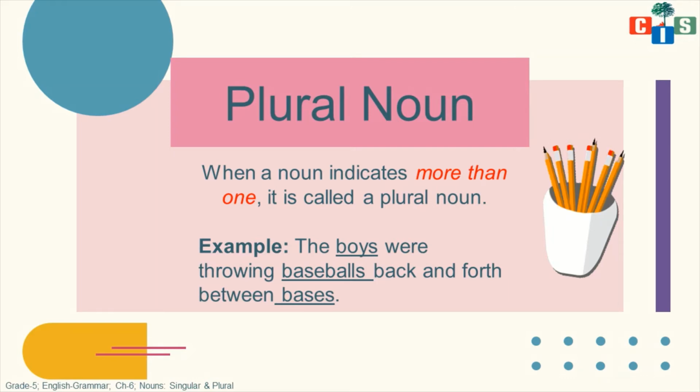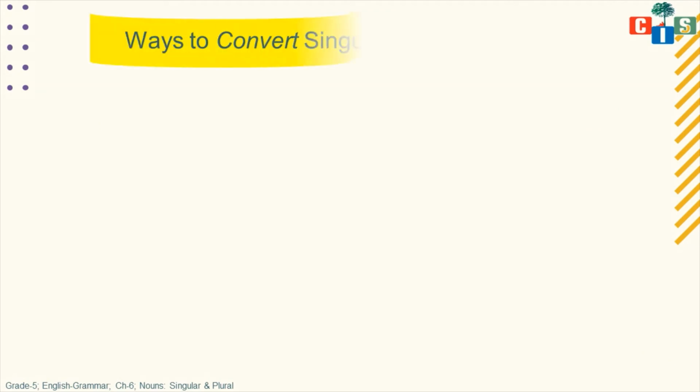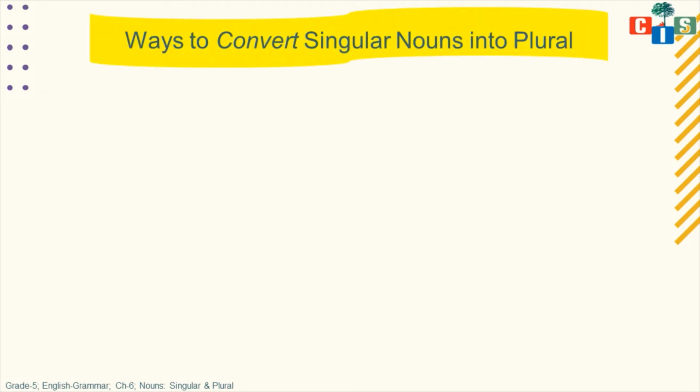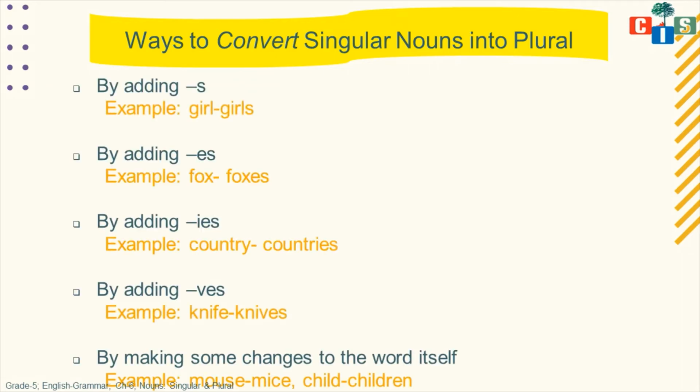Now let's see how to convert singular nouns into plural nouns. There are many ways. First of all, by adding s. If we add s to a word, it can be changed into plural.